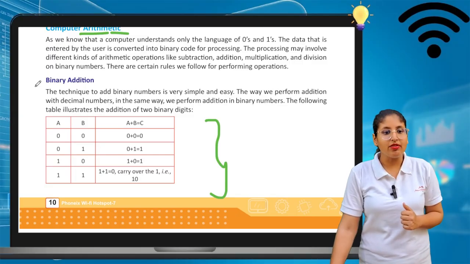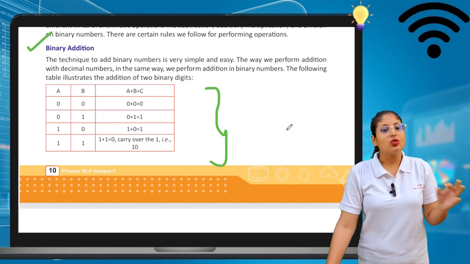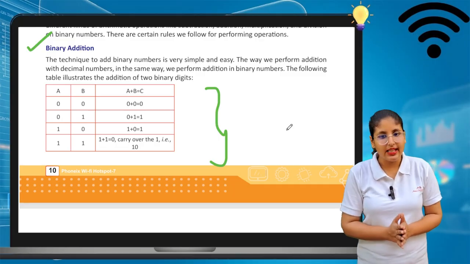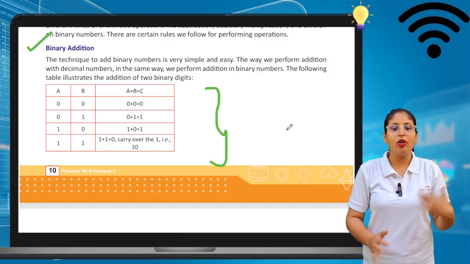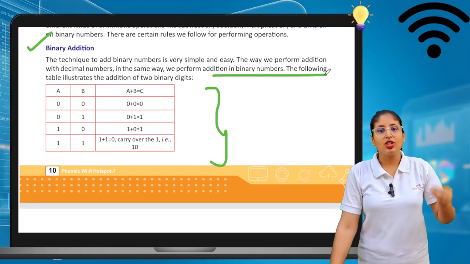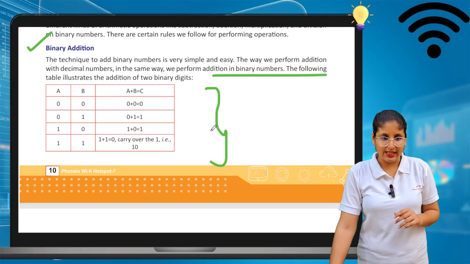First we will see binary addition. First we will see how we are able to add. This technique to add binary numbers is very simple and easy. The way we perform addition with decimal numbers, in the same way we perform addition with binary numbers. So the normal addition that we are doing, we will follow with binary numbers also. So how can we add? Let's see. Like this, A and B.